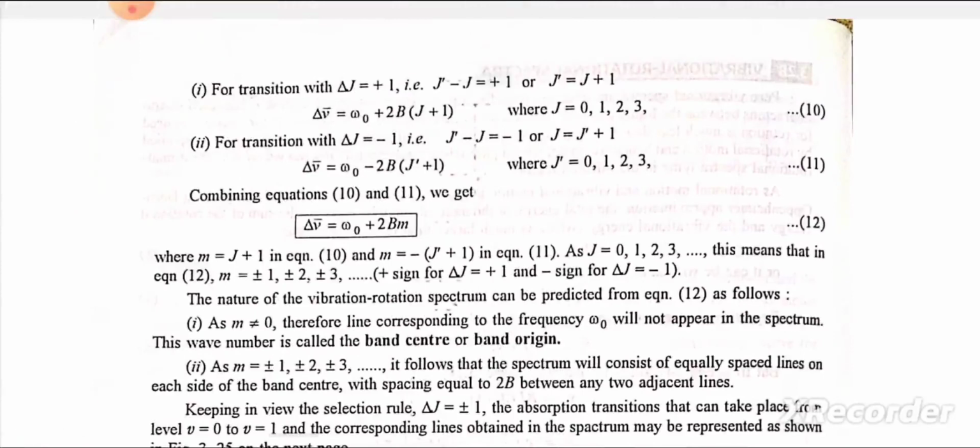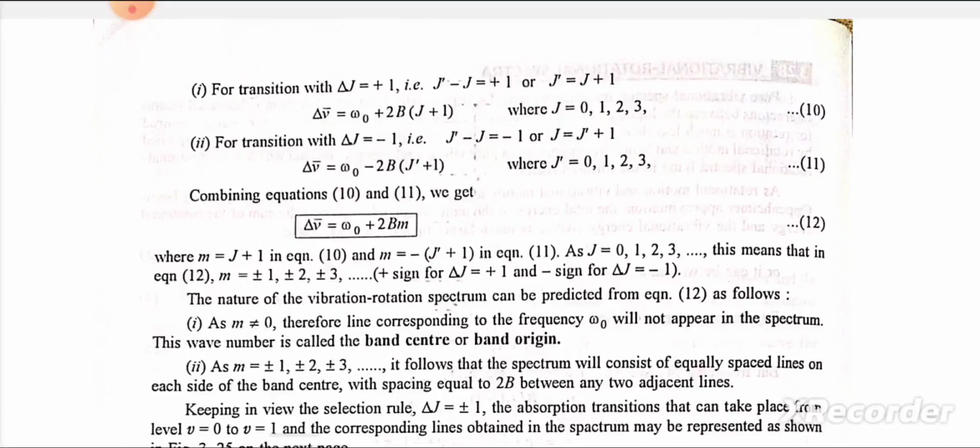For transition with delta J equal to plus 1, that is J' minus J equal to plus 1 or J' equal to J plus 1, delta v̄ is equal to omega naught plus 2B into (J plus 1), where J is equal to 0, 1, 2, 3 and so on. For transition with delta J equal to minus 1, that is J' minus J equal to minus 1 or J equal to J' plus 1, delta v̄ is equal to omega naught minus 2B into (J' plus 1), where J' is equal to 0, 1, 2, 3 and so on.